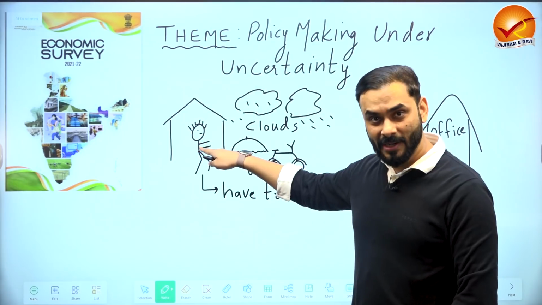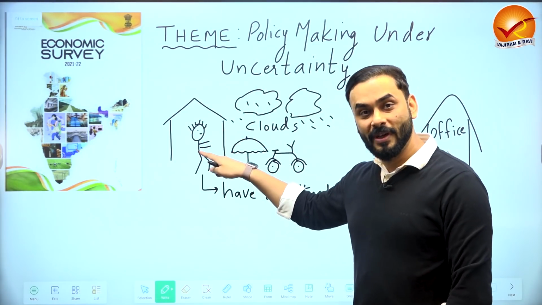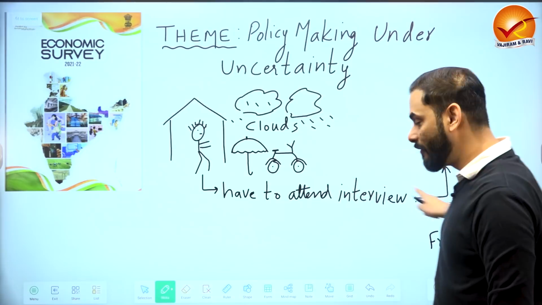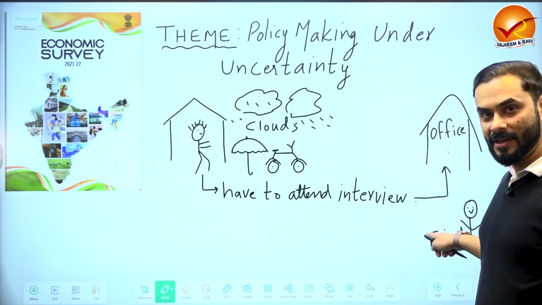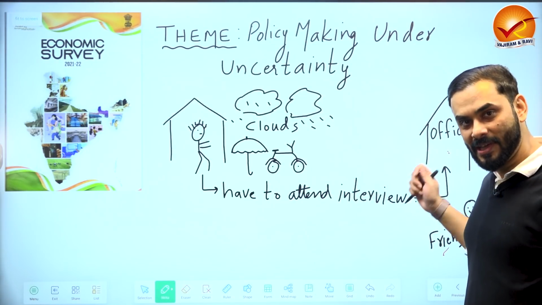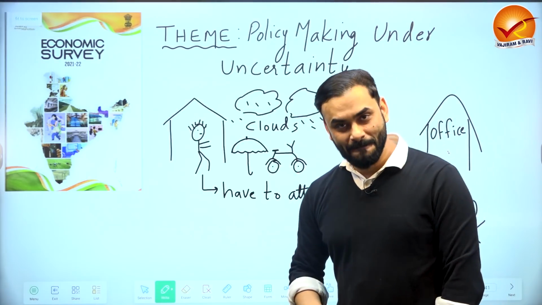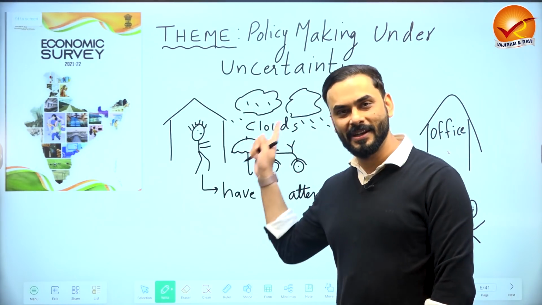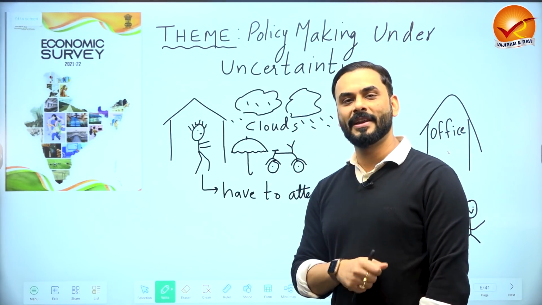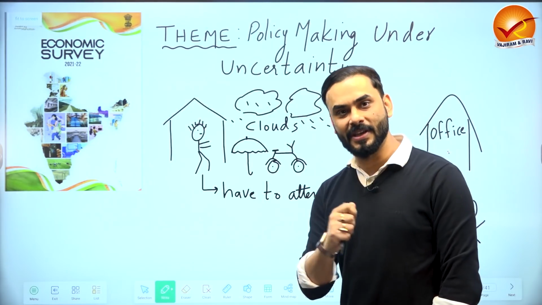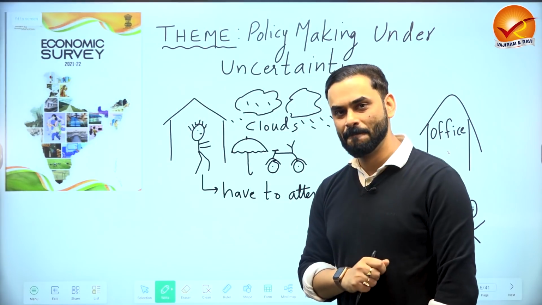Number one, you are a smart guy. So when you have to appear in the interview, you look out of your window and you see there are clouds. You call your friend and ask whether he observes the clouds also. He says yes. Then what do you do? Now you take an umbrella. Why? Because you know that it's cloudy. So you take an umbrella and you keep it with yourself. So have you taken some safety measure? Yes, the umbrella is your safety measure.